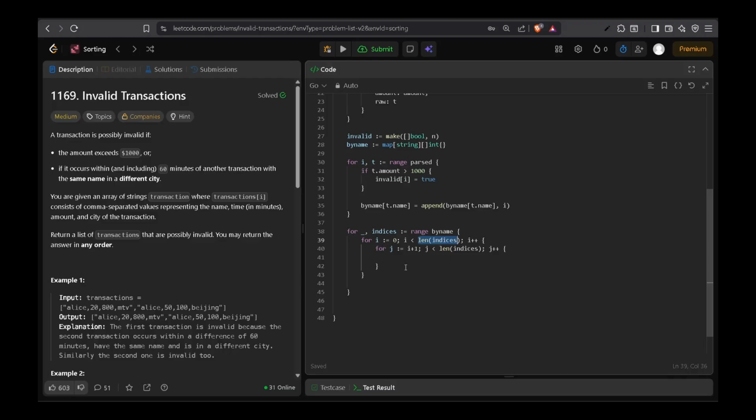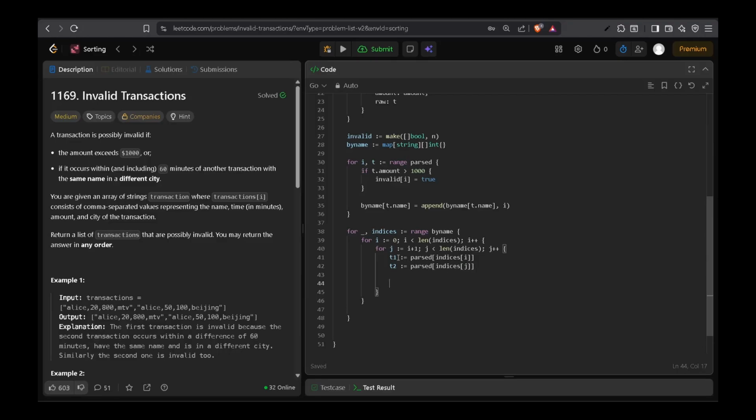This is a double for loop traversing over the indices. So t1 will be past of indices of i, right? And t2 will be past of indices of j.